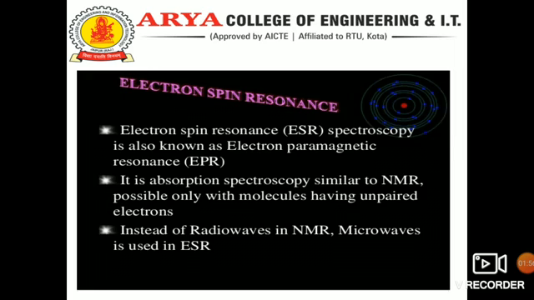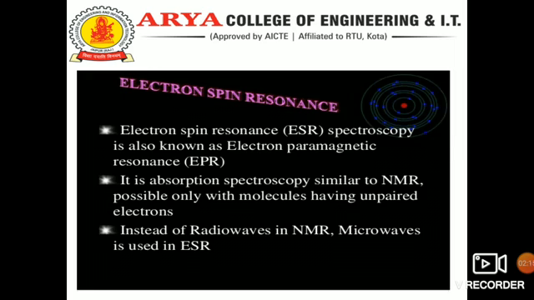EPR or ESR spectroscopy is absorption spectroscopy similar to NMR, possible only for molecules having unpaired electrons.